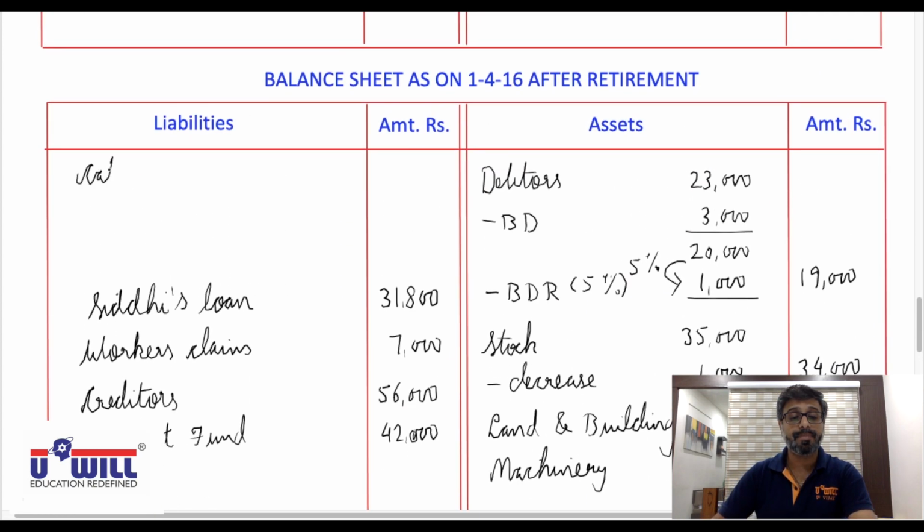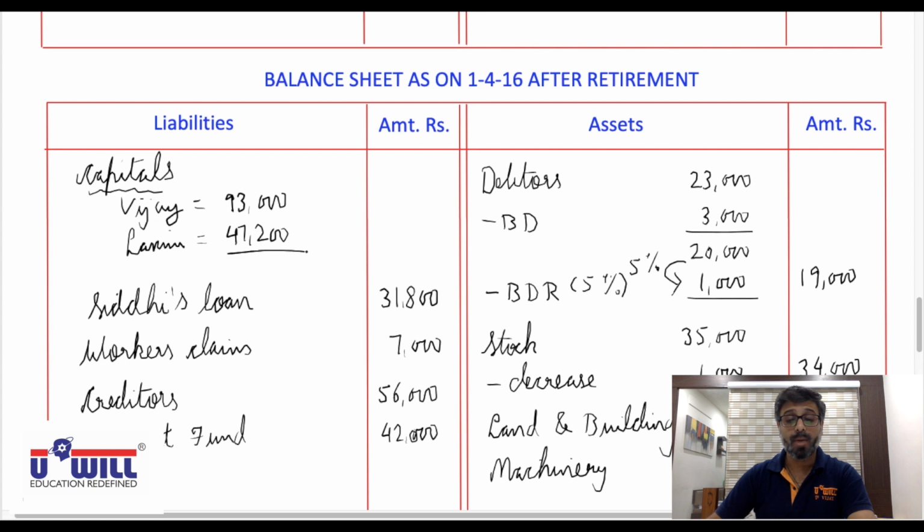Capitals: Vijay 93,000 and Lakshmi 47,200. So total balance 1,40,200.